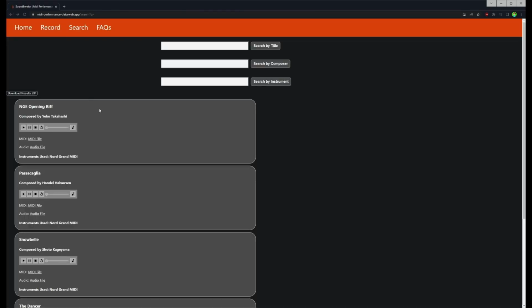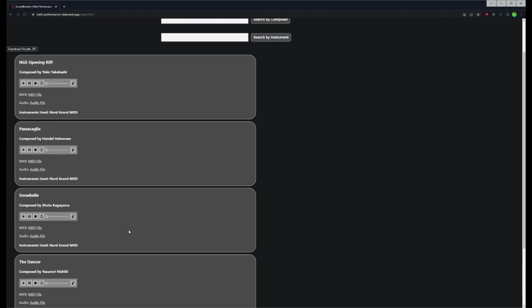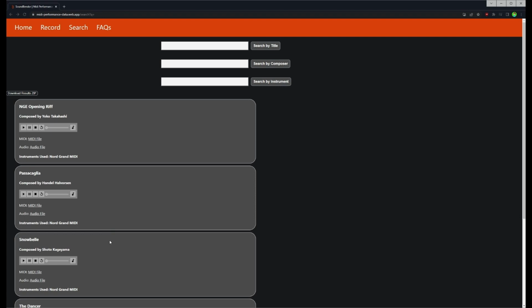And these are both from the exact same performance, just one was the MIDI stream coming in from the MIDI instrument, whereas the other was the actual audio being picked up by the microphone recording the instrument being played. And now we'll go ahead and look at the search functionality.